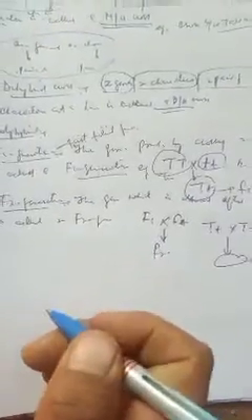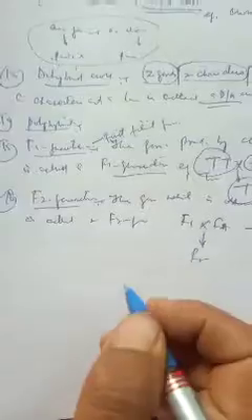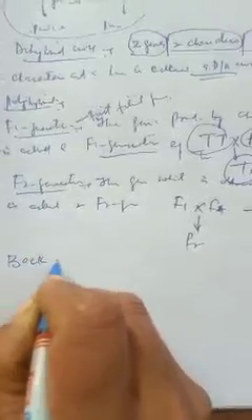For example, capital T small t is F1, and when we cross two such individuals, the generation we get is the F2 generation or second filial generation. Similarly, the F3 generation is a generation obtained by crossing two F2 individuals.